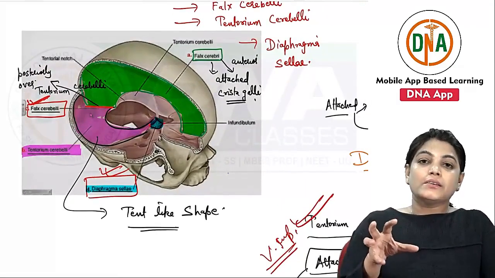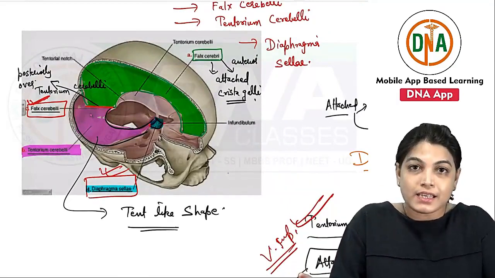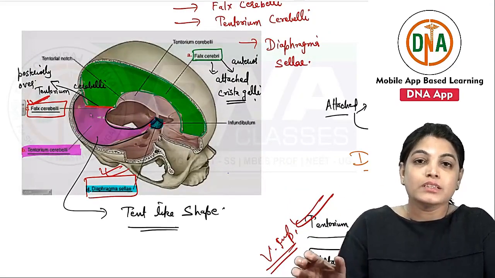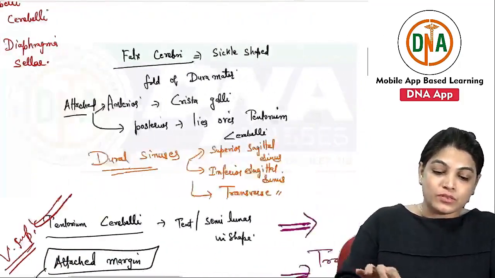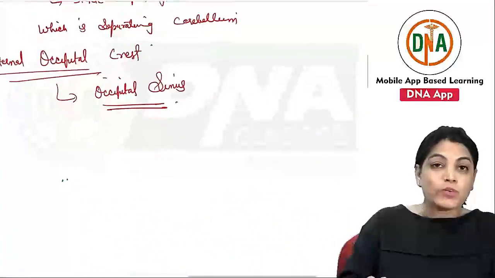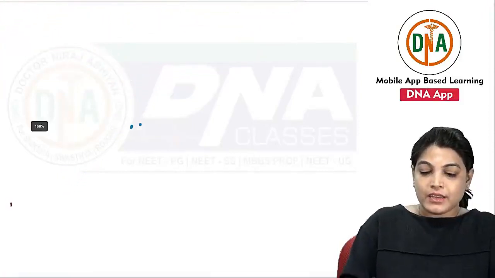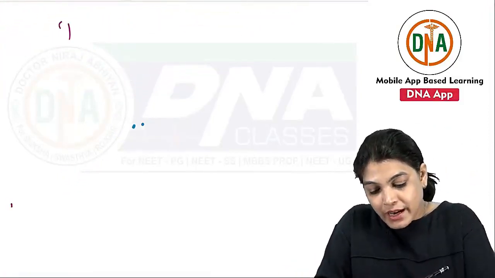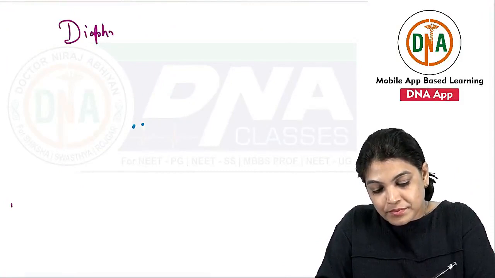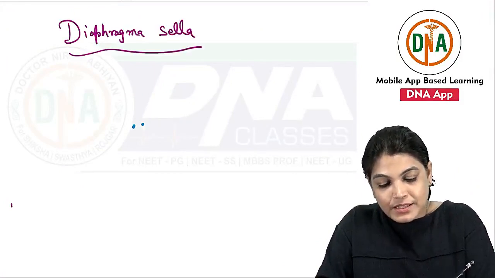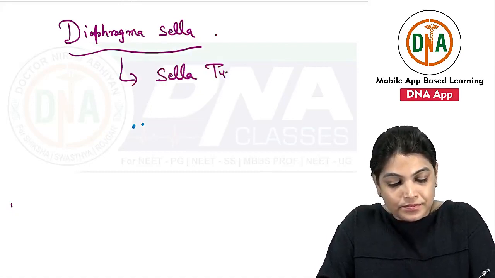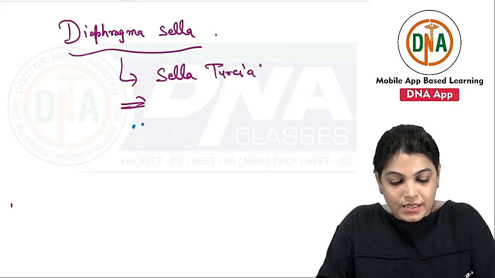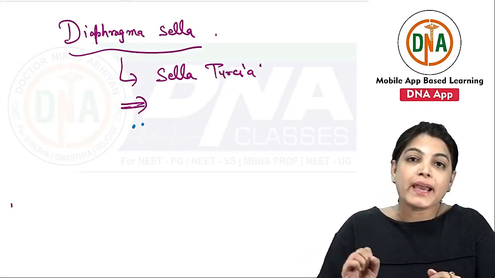It is attached to the sella turcica, the part of the sphenoid bone, and it contains one important structure, the pituitary gland. Diaphragma sellae is a dural fold which is attached to the sella turcica. It is a fold which also has a gap in it.